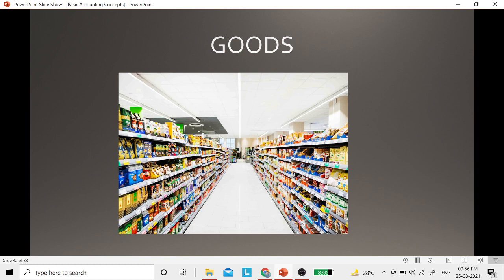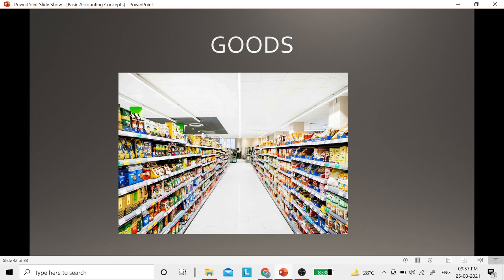Now what are goods? Goods meaning commodities which can be bought or sold by a trader or by a businessman. So not necessarily it has to be a raw material or it has to be a finished goods. Any form of material which is supplied for money, whenever monetary transactions are involved and you are doing trading in that, is considered as goods.